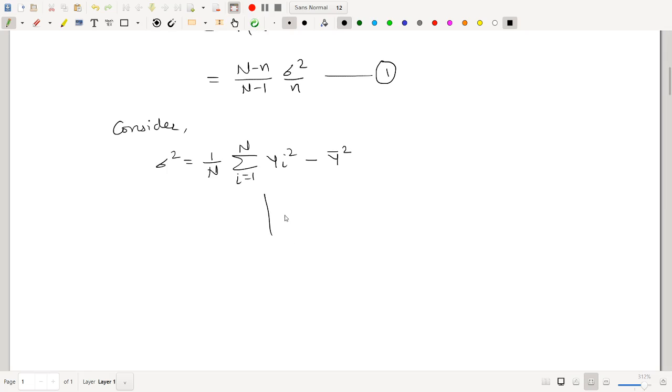Here capital Yi is a binary variable. It takes the value 1 if the ith population unit has the required attribute, and 0 otherwise.